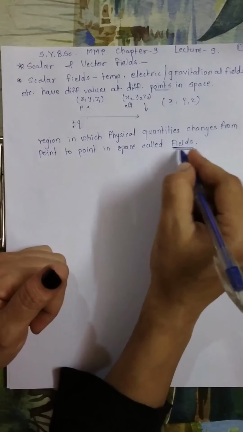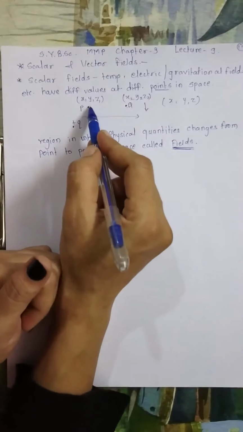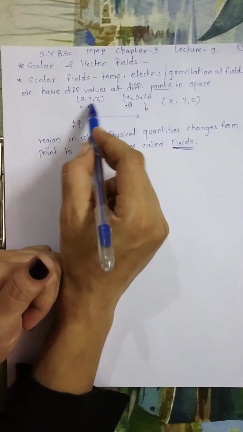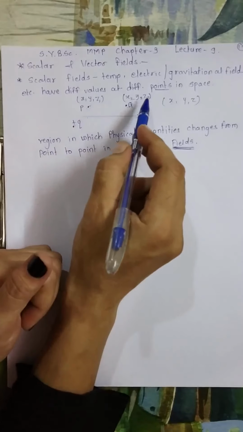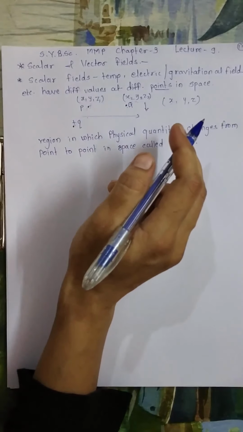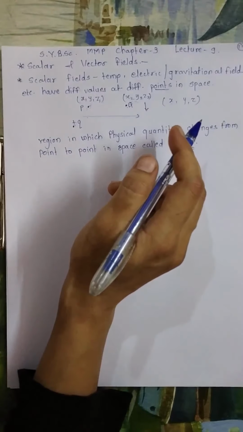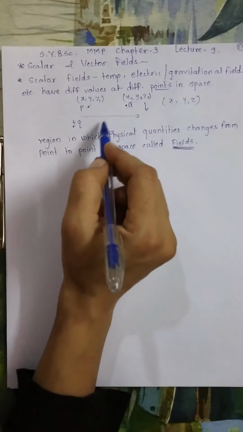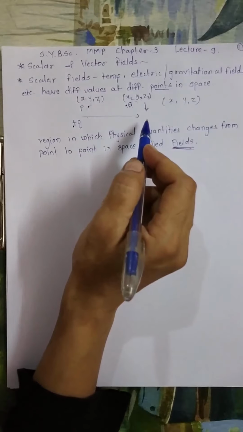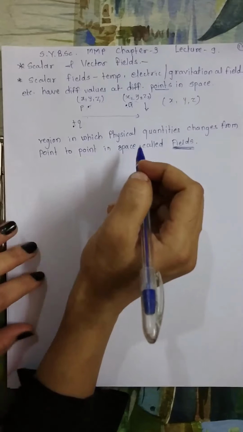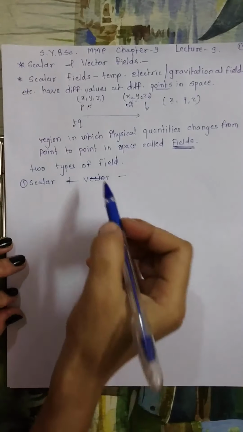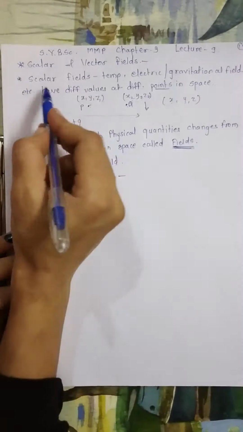Such regions are known as fields, and this is due to the physical quantity being a function of the coordinates in space, that is x1, y1, z1 and x2, y2, z2. A physical quantity which varies with space in a region is known as a field, and there are two types of fields. We already know those types. One is scalar and the other is vector. So first we will discuss the scalar field.